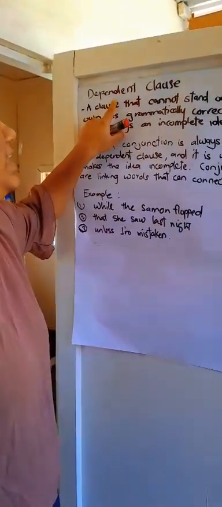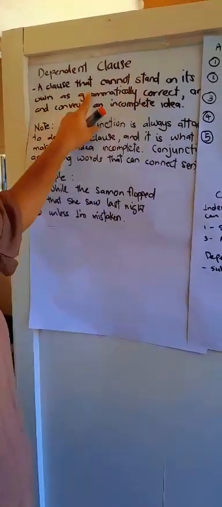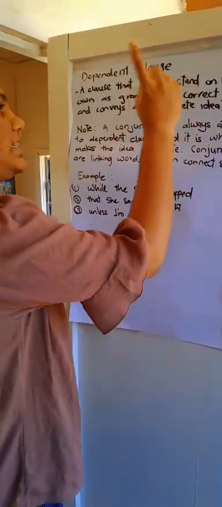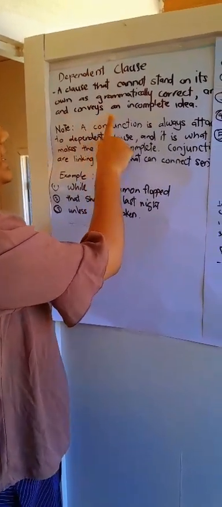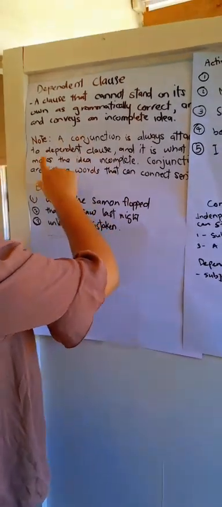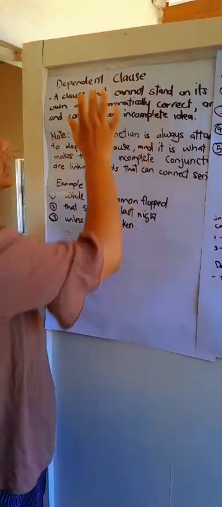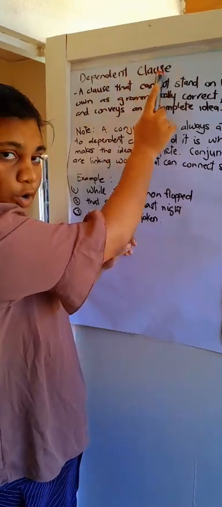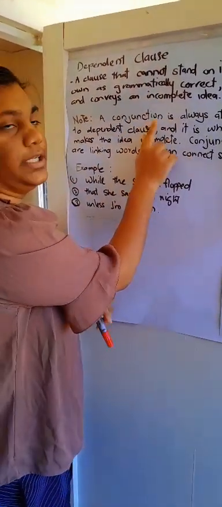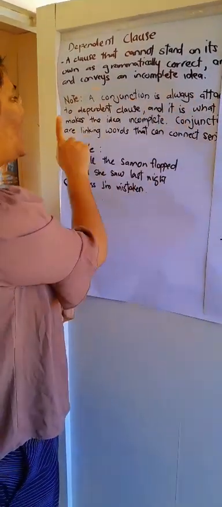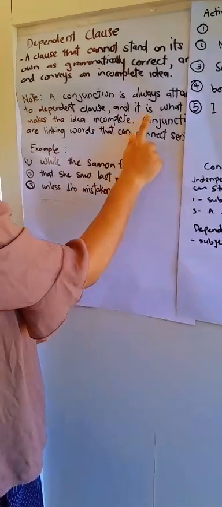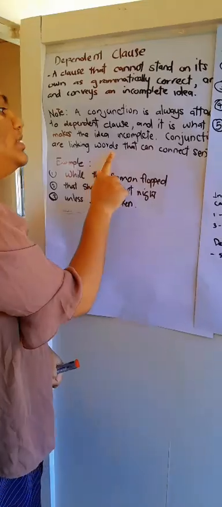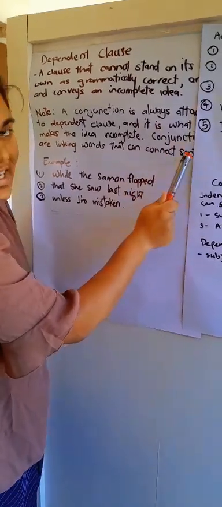Moving on. Dependent clauses. A dependent clause cannot stand on its own, even if it is grammatically correct, and conveys an incomplete idea. Note, a dependent clause is preceded by a conjunction. A conjunction is always attached to the dependent clause, and it is what makes the idea incomplete. Conjunctions are linking words that can connect sentences.